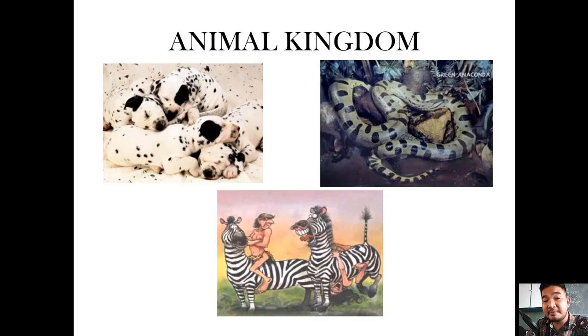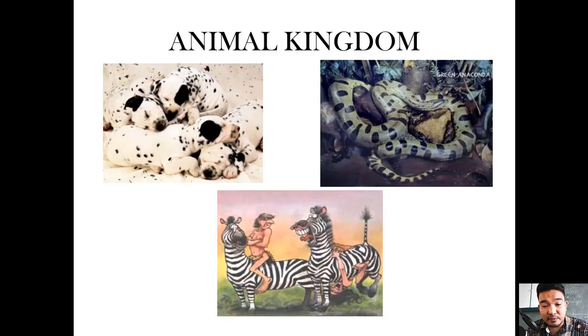Then number 3, the animal kingdom. Look at those beautiful animals: the dogs, zebras, and snakes. Among the millions of organisms that we have in the world are numerous types, the majority of which are unusual. Looking closely, though, we can observe patterns of normal shapes that seem to be mysterious and awesome.